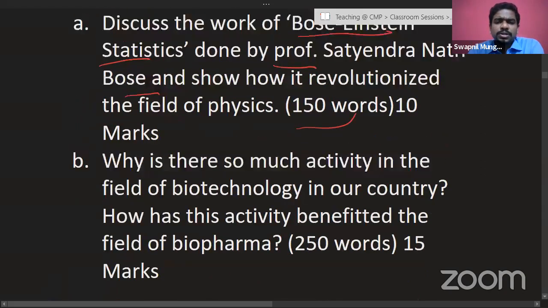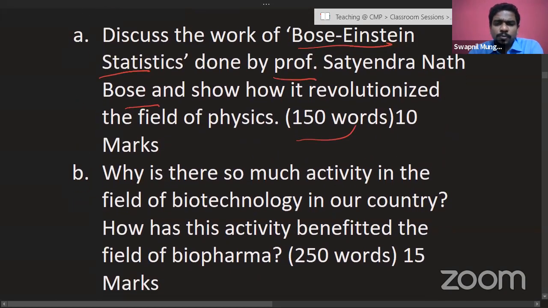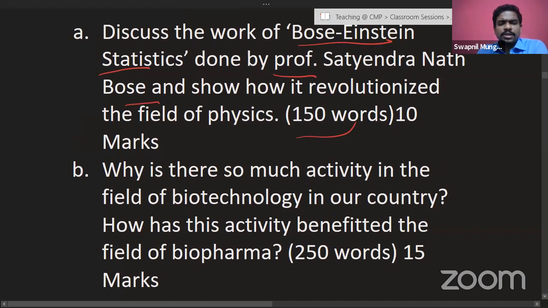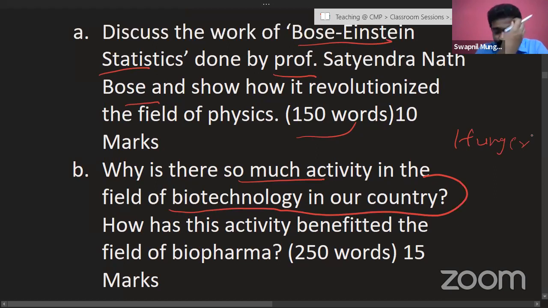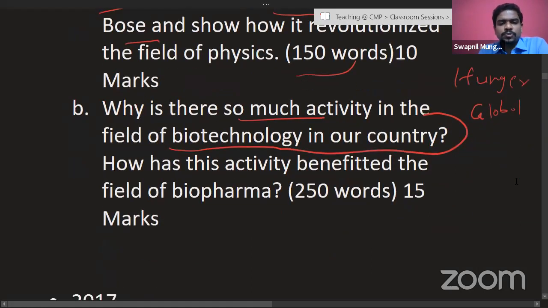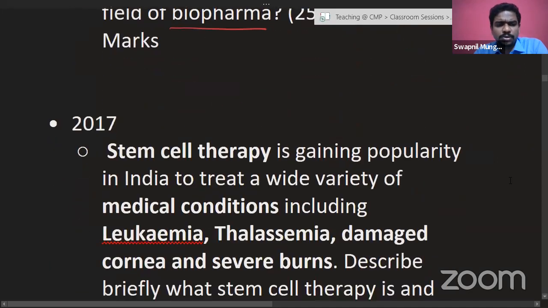Next, only 2 questions were there that year in 2018, for 25 marks, 10 and 15 marks each. The next question was literally easy: Why is there so much activity in the field of biotechnology in our country? As I discussed already, because of the issue of hunger, the growing population and its needs, and also global warming and climate change and their impact on agricultural produce and yield. And also biopharma. There were various discussions going on that year about biopharma and those industries, so that's why that question was there.